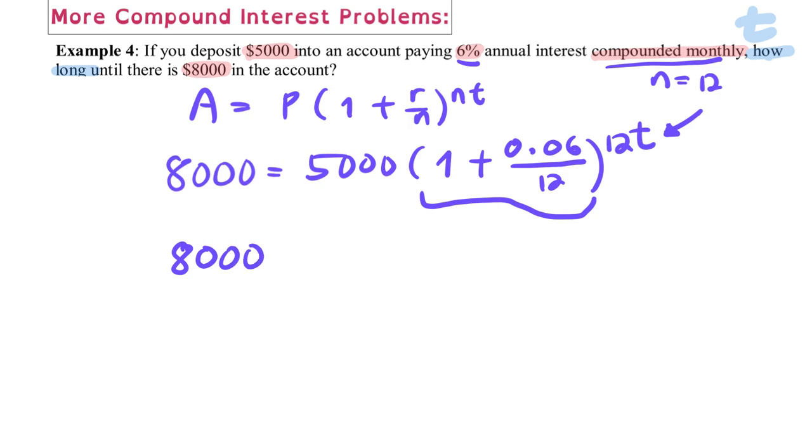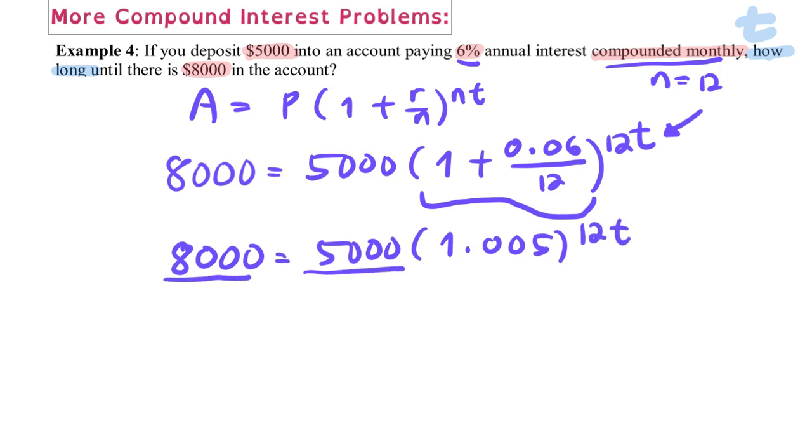So that's going to give you 8,000 here, 5,000. And if we put this in our calculator, this is going to give you 1.005 raised to 12t. Then we're going to divide both sides by 5,000.